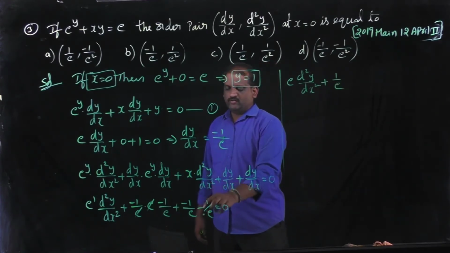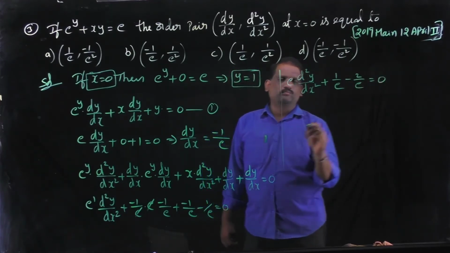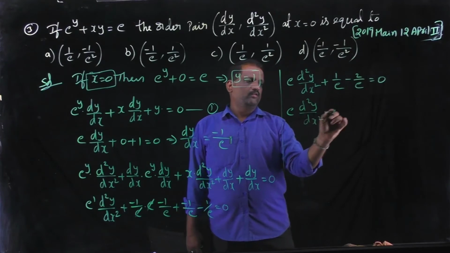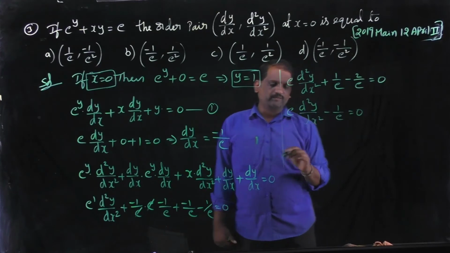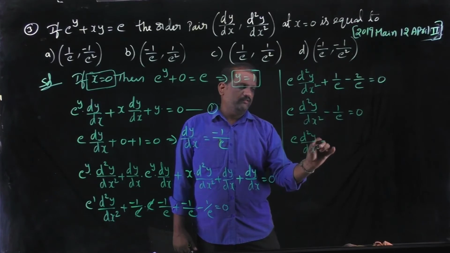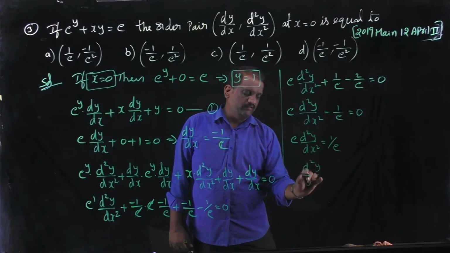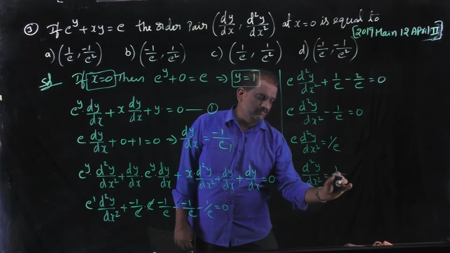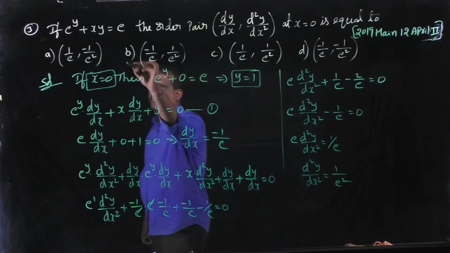Here minus 1 by e minus 1 by e, that is minus 2 by e, is equal to 0. e into d square y by dx square, 1 by e minus 2 by e becomes minus 1 by e. e into d square y by dx square equal to 1 by e. Then d square y by dx square, here e comes to the RHS, then e into e, that is e square. d square y by dx square is 1 by e square. Then option B is the correct option.